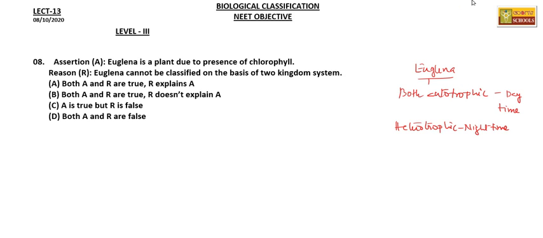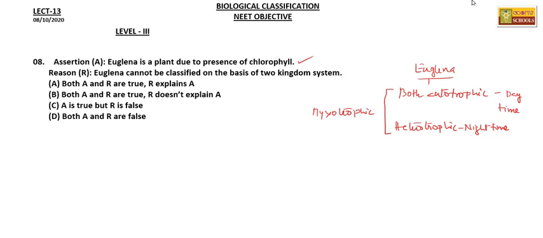So it is both autotrophic and heterotrophic. This condition is called mixotrophic mode of nutrition, seen in case of Euglena. So Euglena is a plant due to presence of chlorophyll.